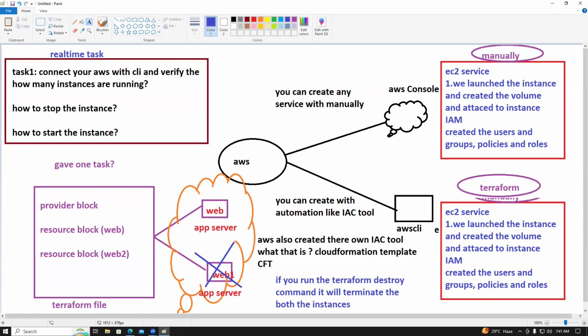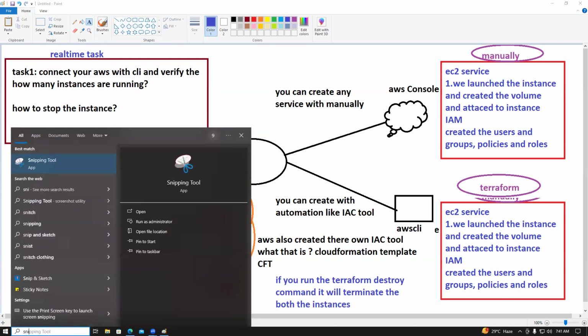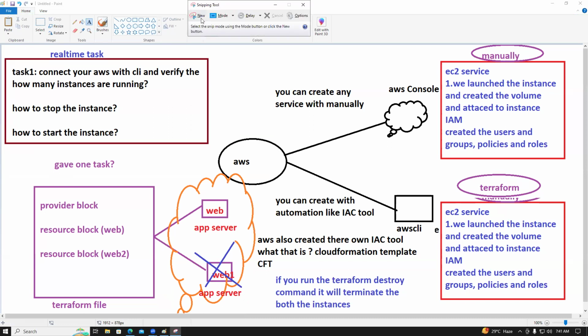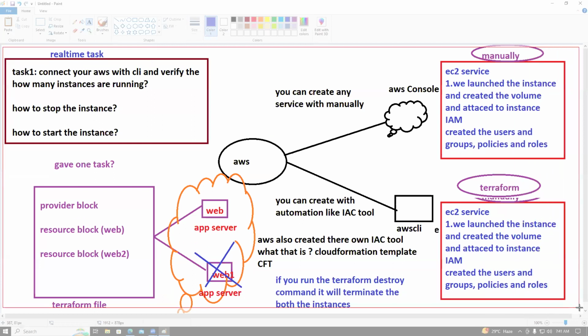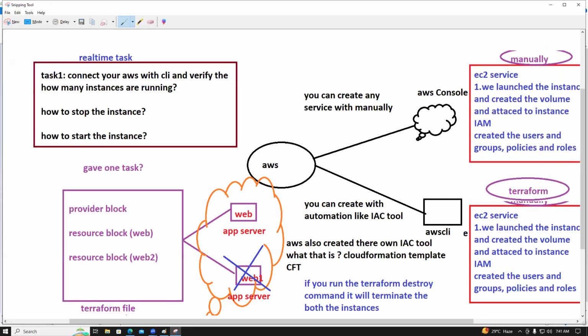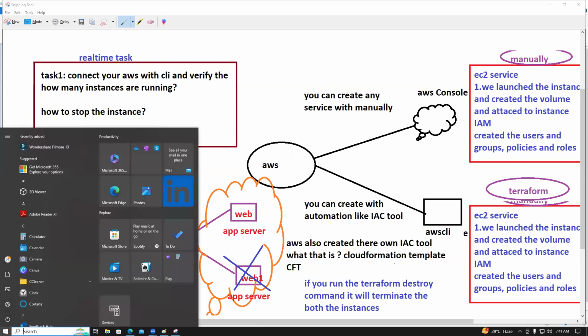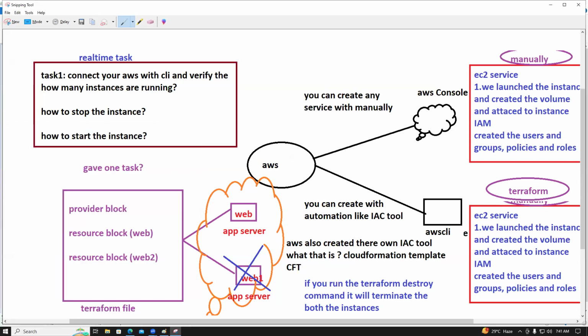So the option is called target: hyphen target. I want to target someone to destroy it.